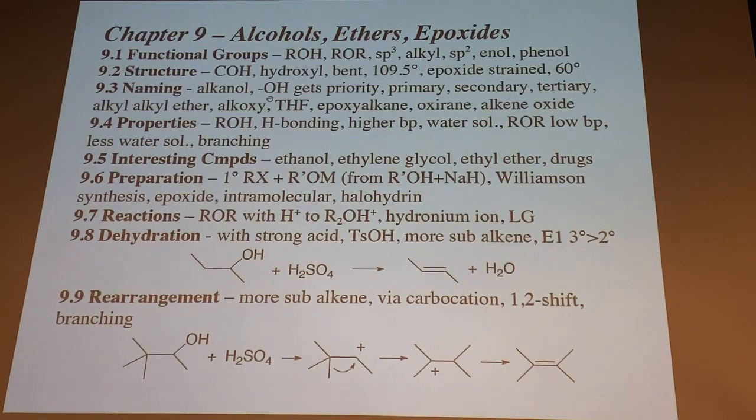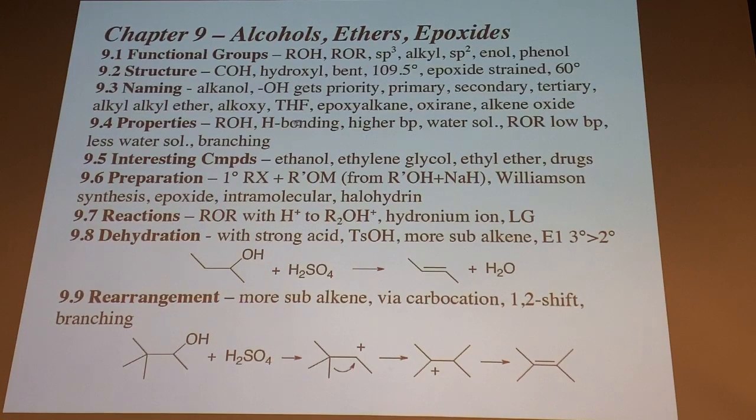We'll do naming. The IUPAC thing, alkanol is the parent name now. OL is our suffix, so we take the E off the end of alkane. We'll still identify the longest parent, but the OH group always gets priority now. It's a prominent, important functional group moving forward, and it has priority over all the ones we've covered so far, the alkyl and the halides. Doesn't matter alphabetizing or anything. You always give the lowest possible number on the chain to the alcohol.